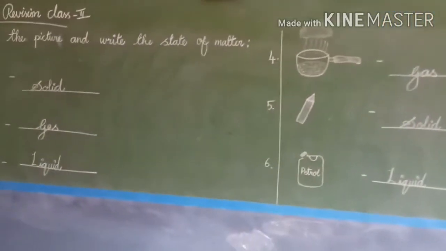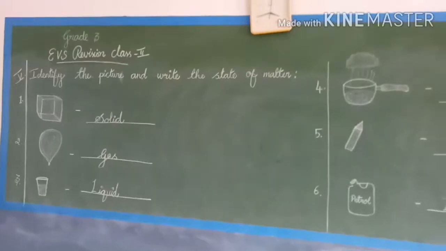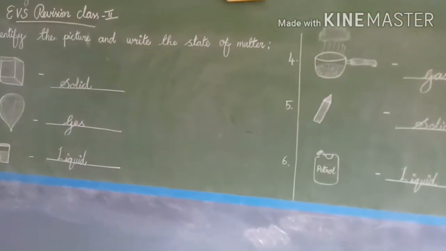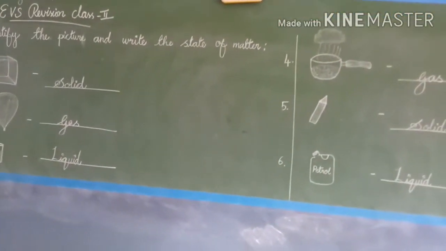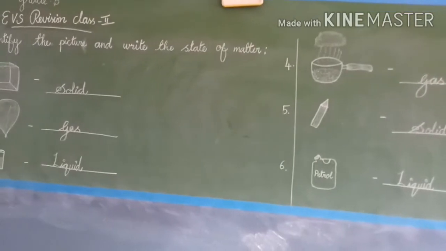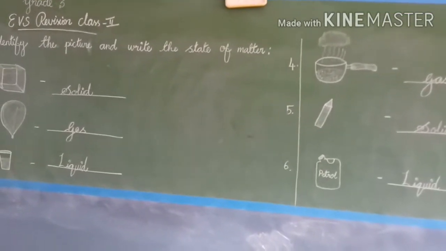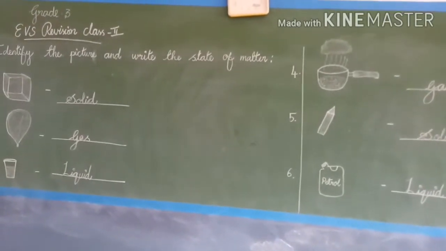So matter has three states. What are they? They are solid, liquid and gas. Is it clear, children? Yes. So shall we move to the next pattern? Yes.